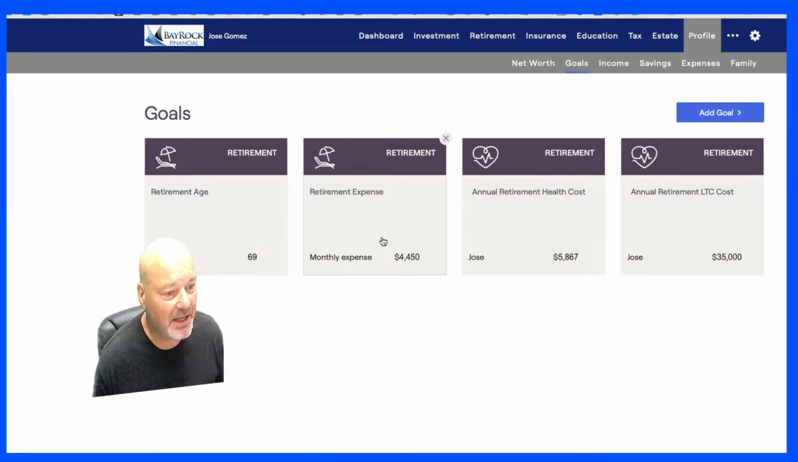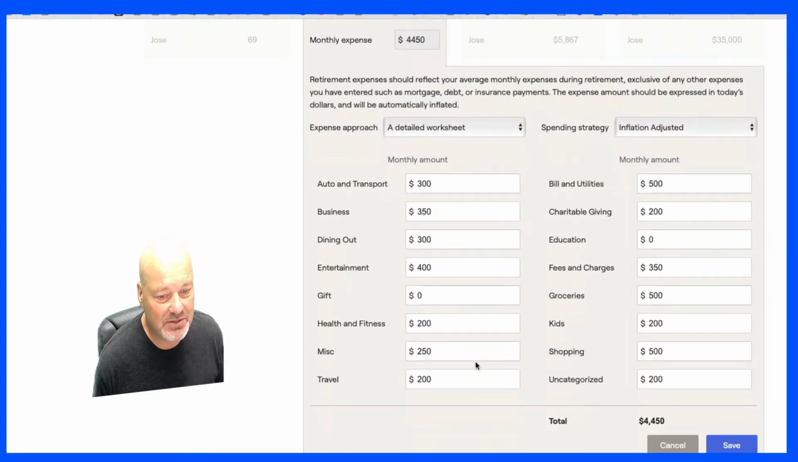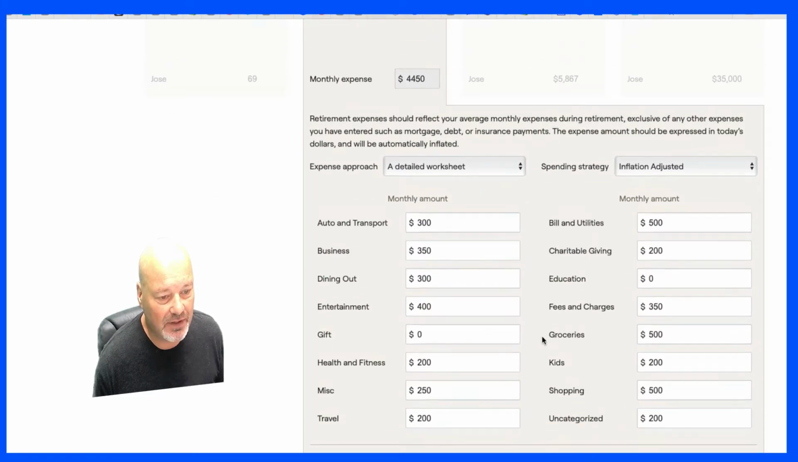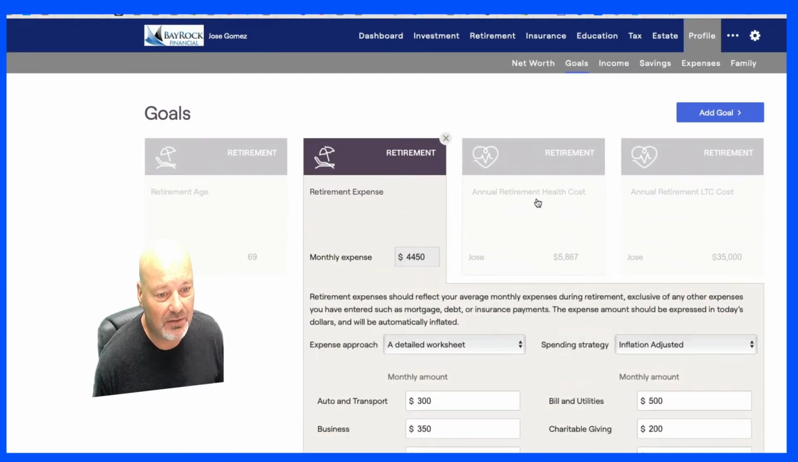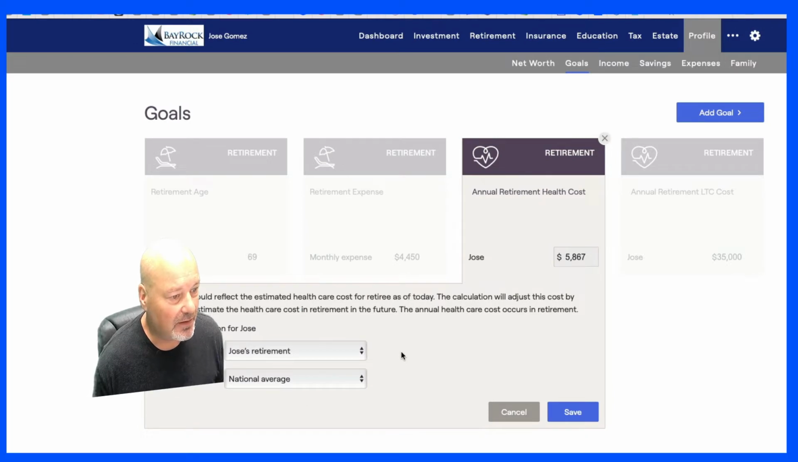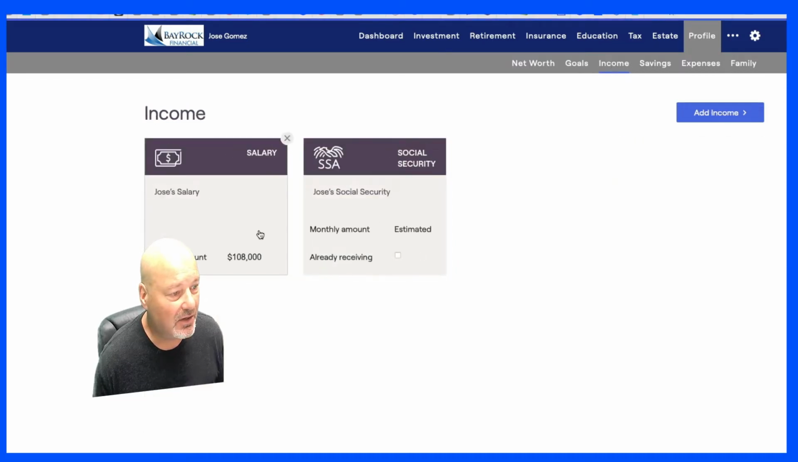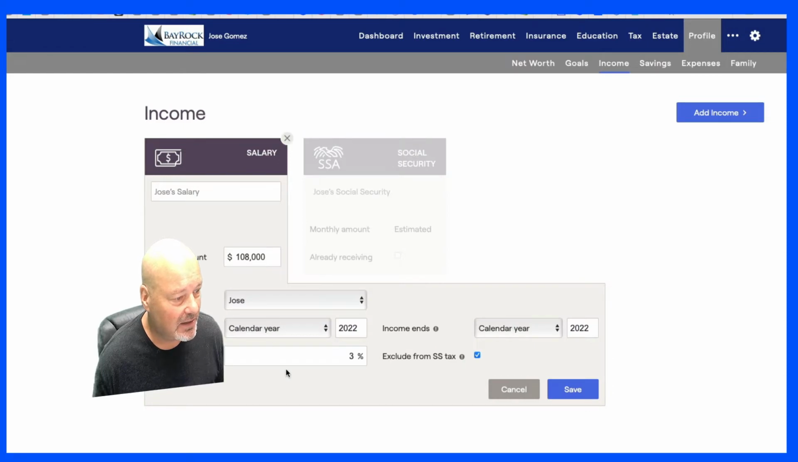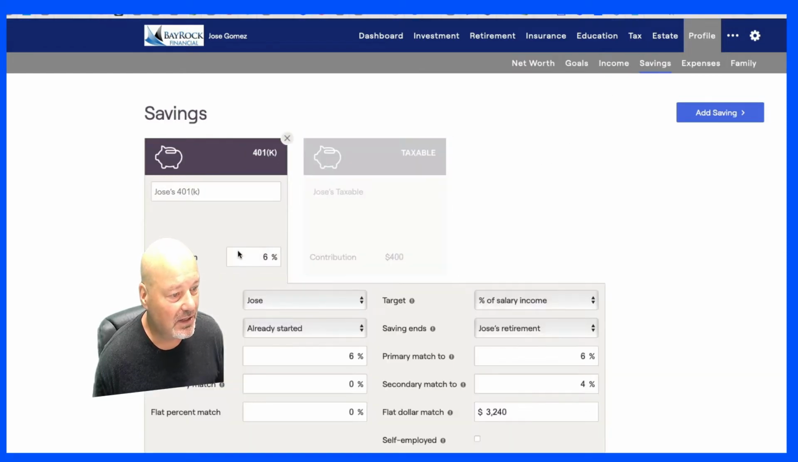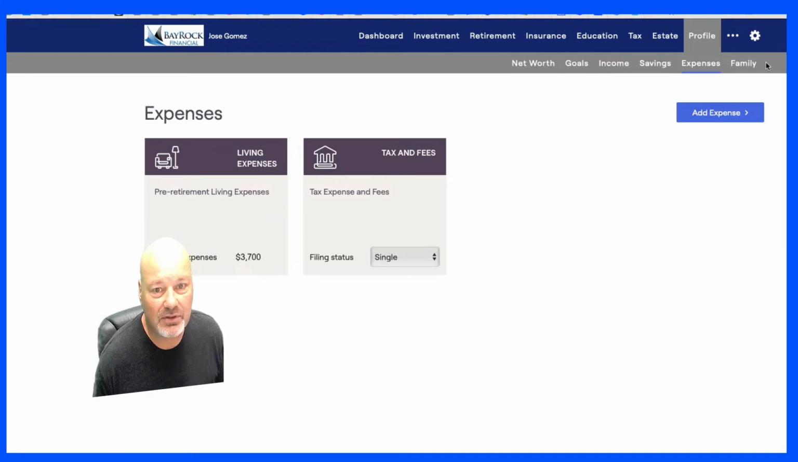So retirement age, monthly expenses, that's good. You did a good job of breaking those out. And your retirement, 56, annual retirement health care costs, okay, good. Income, you're making 108 grand. Let's see what your savings looks like. Your contribution is 6%, already started, okay, good. And expenses, we've already looked at those.